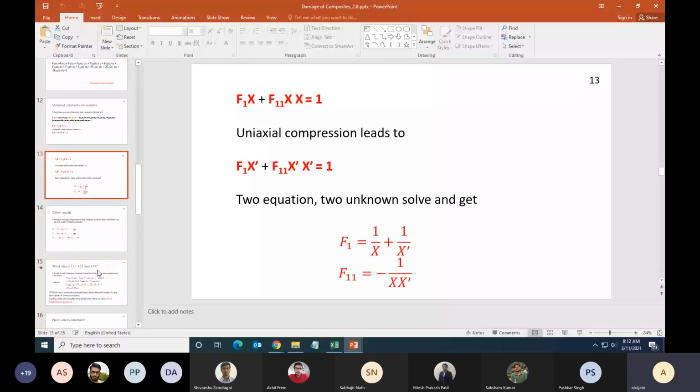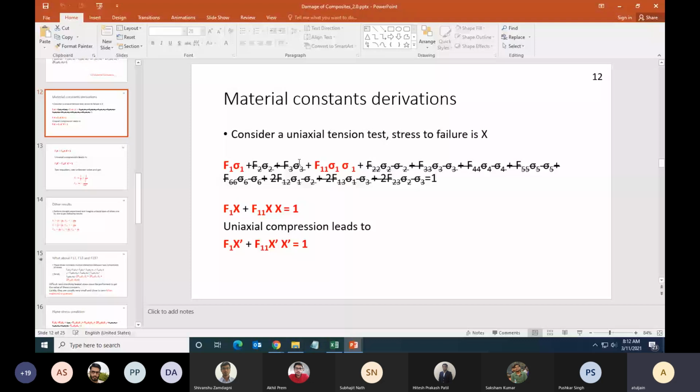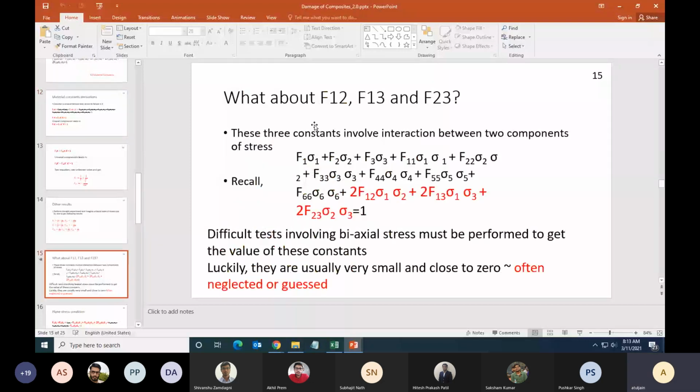What was described in slides 12 till about 15 is what is known as parameter identification. F1, F11, F22, etc., are all parameters, and using the test data, you have to extract the parameters. So this is known as parameter identification. For tests, we want to do simple uniaxial tests. F12, F13, F23 are also parameters which we are not able to identify using simple tests. Luckily they are very small, so we often neglect them.